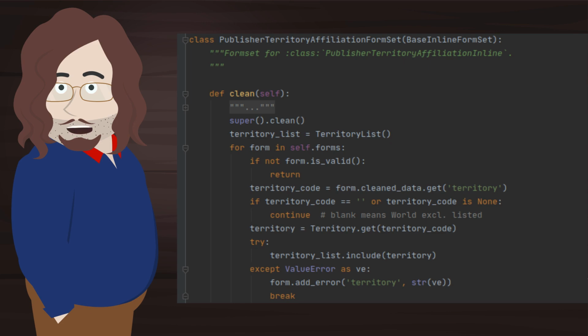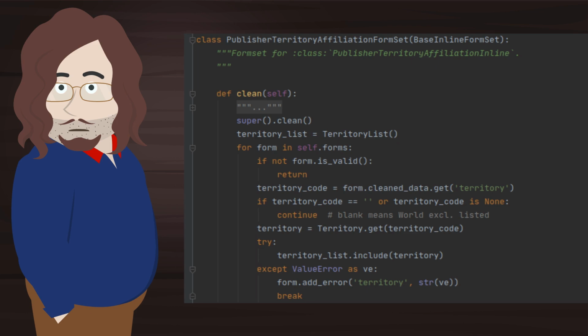It cannot be wrong. We will catch any value error and add its string representation to the form as a validation error. This ensures we will have no overlapping territories, as I will show you in the interface.